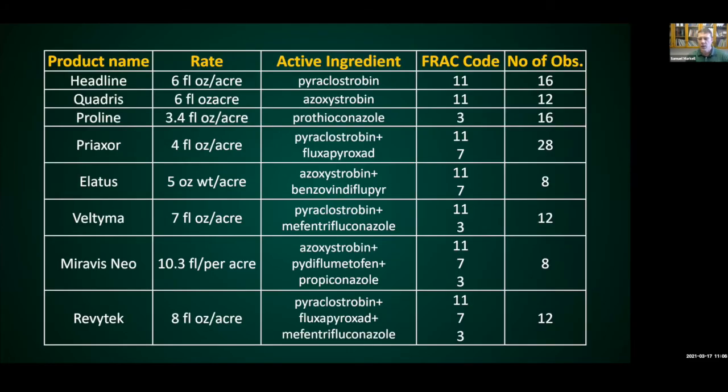So this is what we've been evaluating, and I'm going to go with you here and try to explain what we've done. So here's the product names, so you'll recognize many of those, and the rates that we've been using. The active ingredient, just to give you the technical name, it's probably not that important. I would say what was more important is the FRAC code. So what mode of action are these different products? The last point I would make is these are the number of observations.